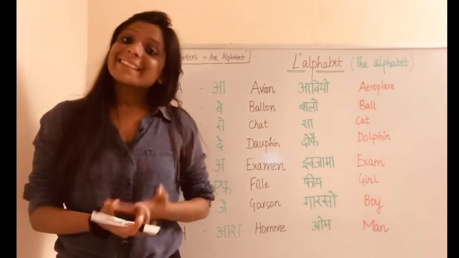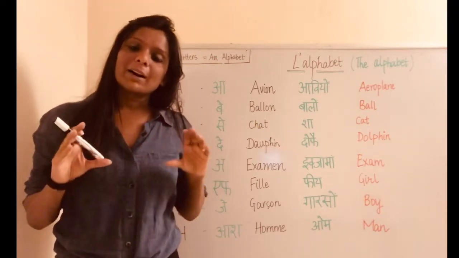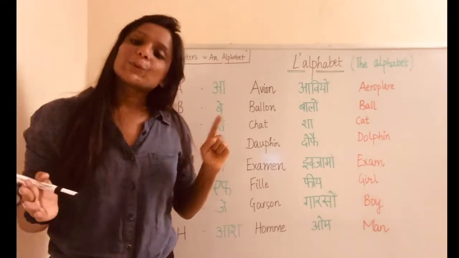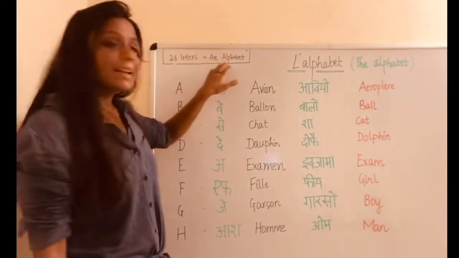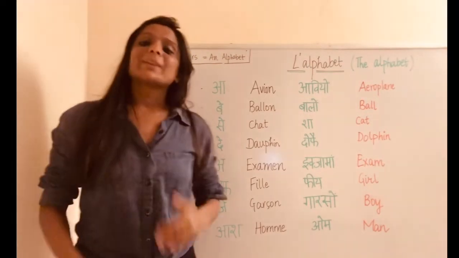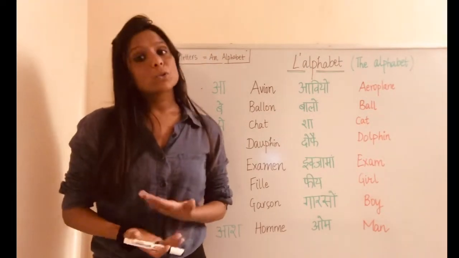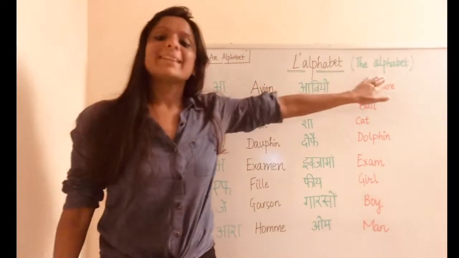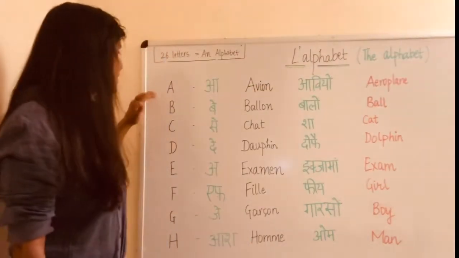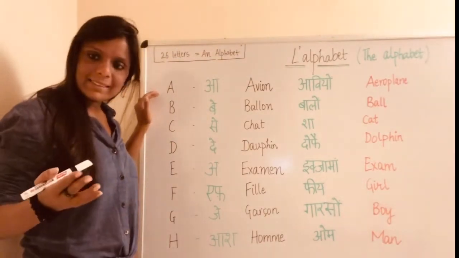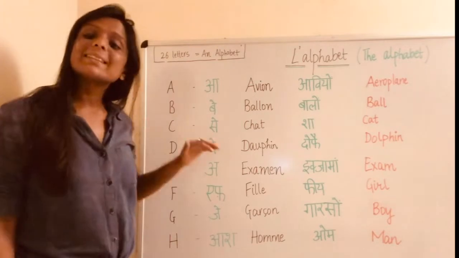Like in Hindi we say Varnmala. So Varnmala एक ही होती है जिसमें अक्षर होते हैं. So same ways alphabet एक होता है जिसमें 26 letters होते हैं. So let's start with the French class. Aujourd'hui, on va commencer avec le sujet l'alphabet, the alphabet. So again in French we have same 26 letters as in English, A till Z.